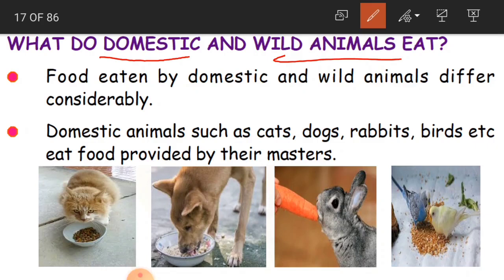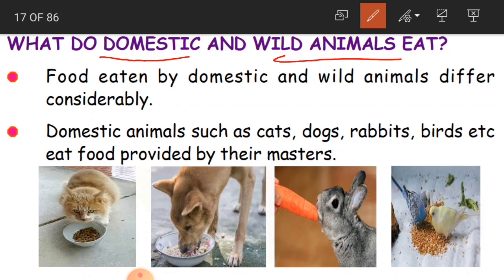Now, what do domestic and wild animals eat? So what are domestic animals? Domestic animals are those animals which are adopted by us, in the sense which are adopted by human beings. We have our pet dogs, cats, rabbits, some birds also, all of which live along with us in our houses or in our front yards or back yards. Cattle also, cows, all that. They all come under domestic animals.